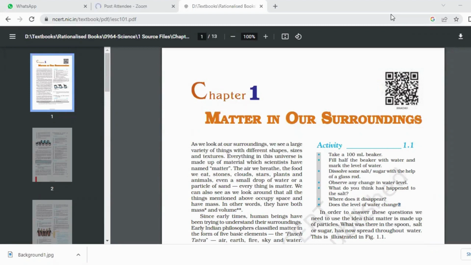The third and fourth chapters are about atoms: Structure of the Atom, and Atoms and Molecules. They are actually the basis of your 10th class because they help a lot there. I will not be reading each and every line. I will just make you understand what chemistry is. Chemistry is very, very interesting. If you try to understand it, don't mug up, just try to understand.